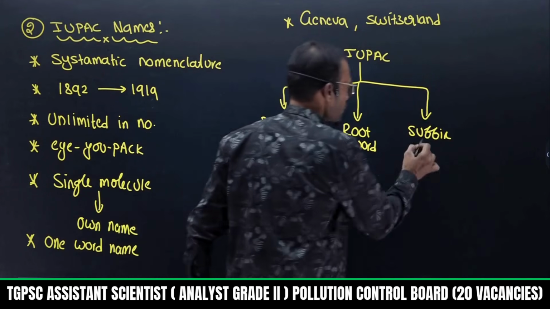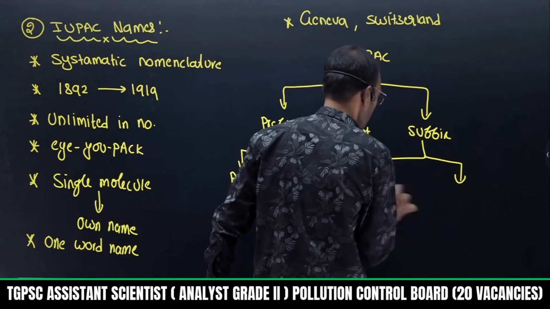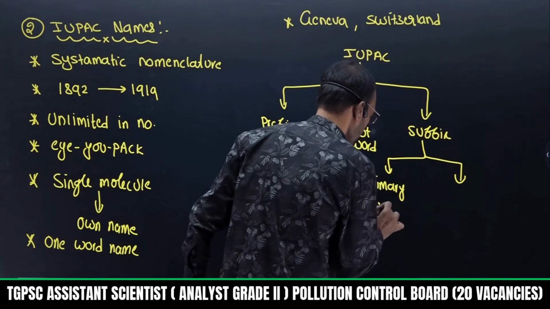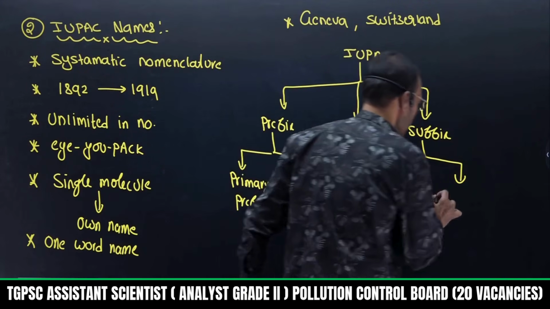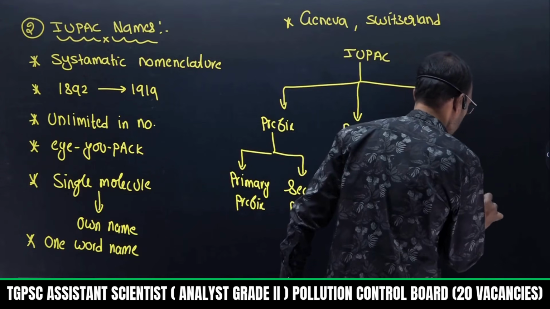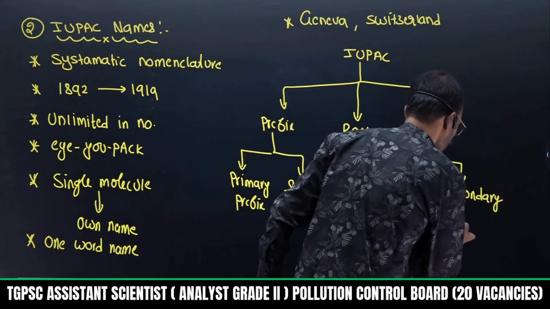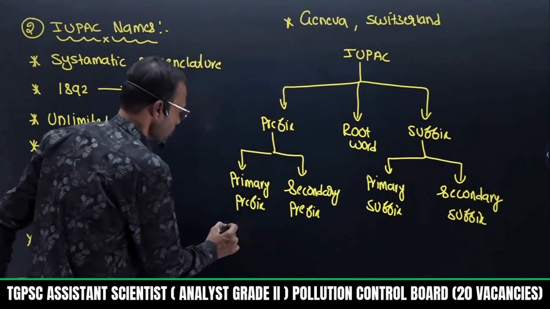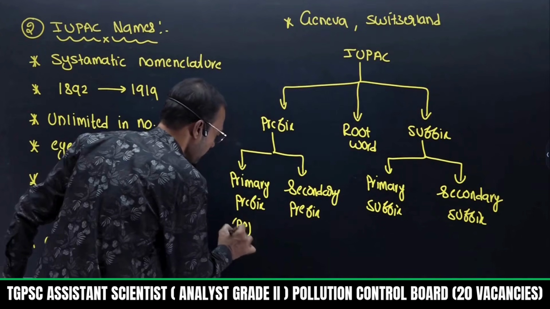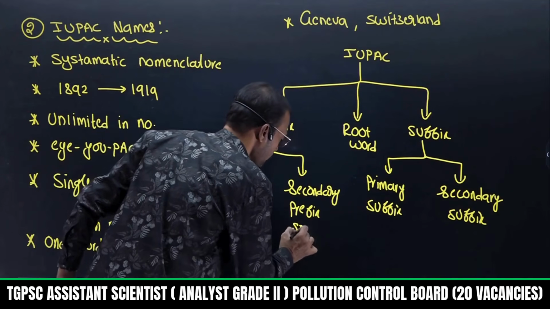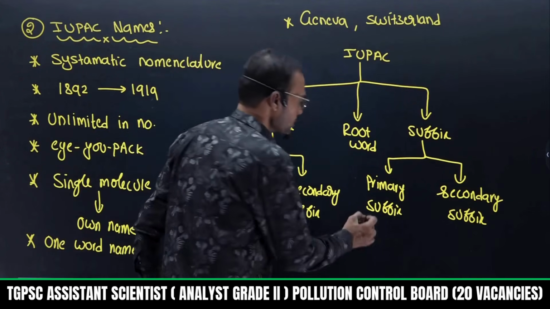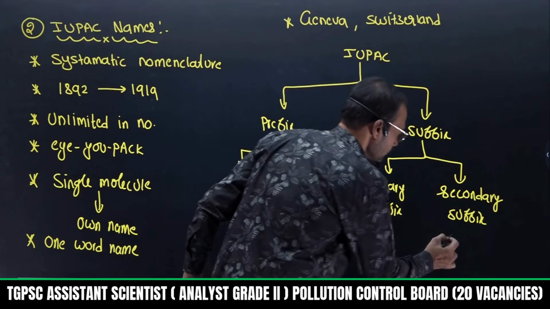And here the suffix is also generally classified into two types: primary suffix, next is secondary suffix. You remember these names. This is primary prefix, secondary prefix, root word, primary suffix, and secondary suffix.